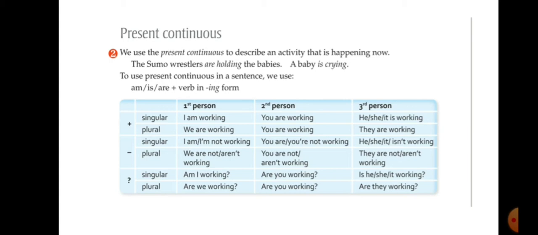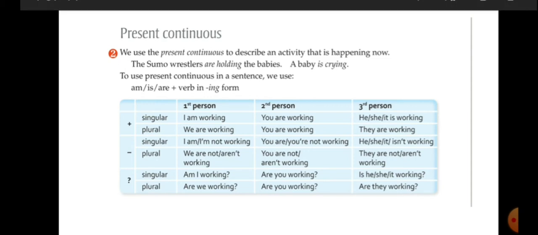Now in your textbook this is given: present continuous tense. We use present continuous tense to describe any activity that is happening now. The sumo wrestlers are holding the babies. A baby is crying. These are all present continuous tense. To use present continuous tense, we use am, is, are plus verb plus ing form.